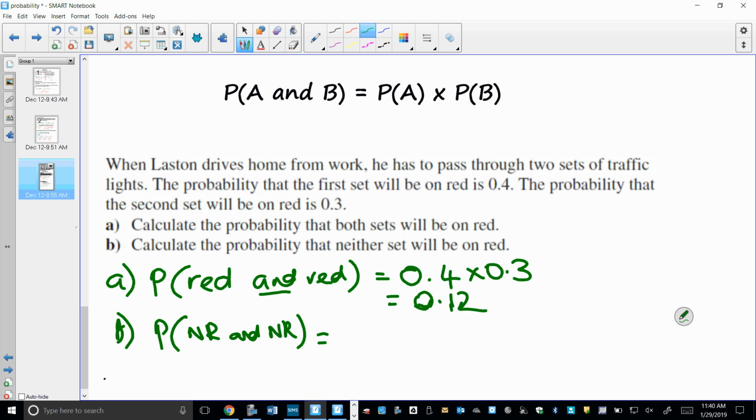All right, so if it's not red and not red, you're going to do 0.6 multiplied by 0.7. Do you see where I got those two numbers from? Yeah, from the red and red. So if it was red, it means if it's not red, it's 0.6. And if it was red here, then not red would be 0.7. Multiply those two together is 0.42, less than half, because one could be red, one could not. So that's why you can't just do 1 minus. Any questions about that?